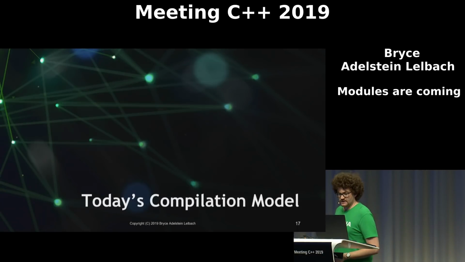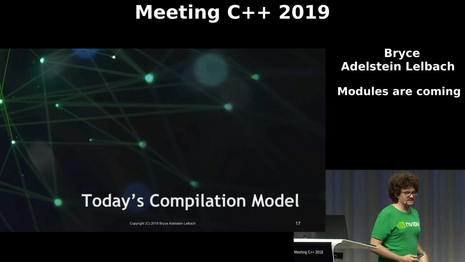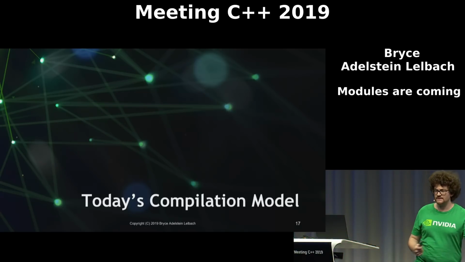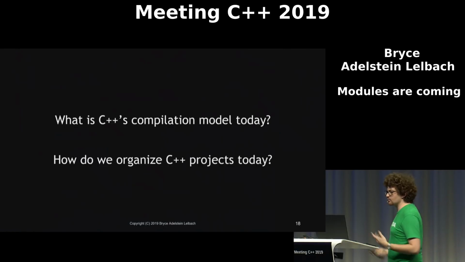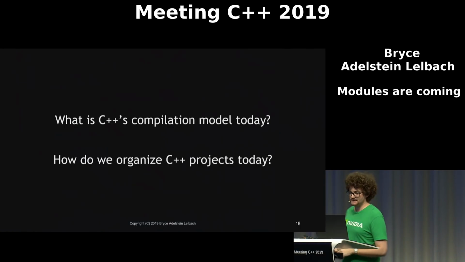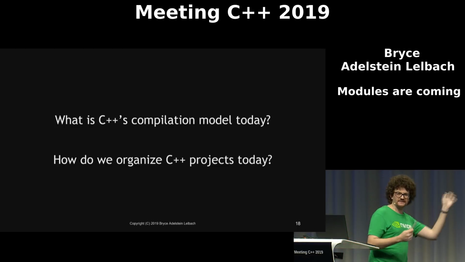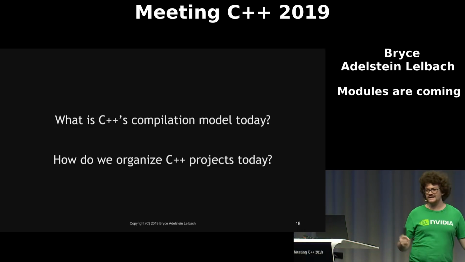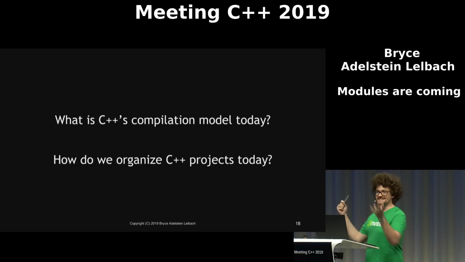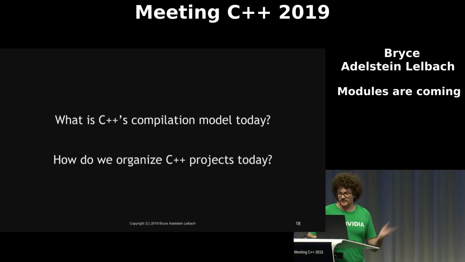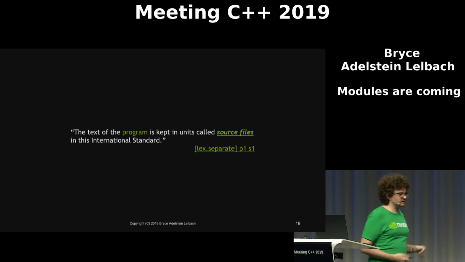All right, so we're going to start off this talk talking about the compilation model that we have today so that we can understand why we want something new and what's wrong with what we have. So what is C++'s compilation model today? How do we organize C++ projects today? And actually, let's ask a more fundamental question. What is a C++ program?